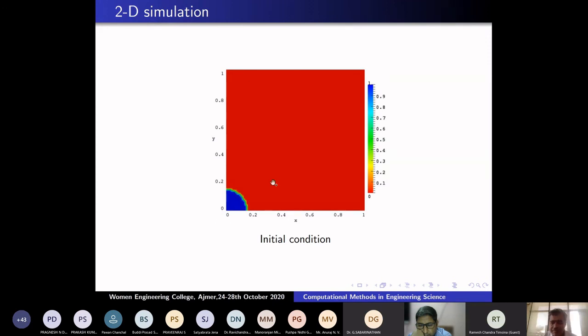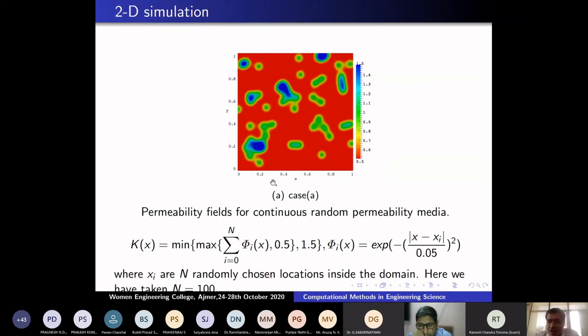To see how water is moving, I have to create artificial rocks. In a domain, we consider small circles where, in the equation, the permeability values become small, because I don't know how the reservoir looks. However, as a benchmark problem, we create artificial rocks. You take a small rock, give the radius some epsilon, or some shape. In this place your permeability is very, very small. The coefficients given in the PDE are functions of X and Y, and you created rocks here artificially.